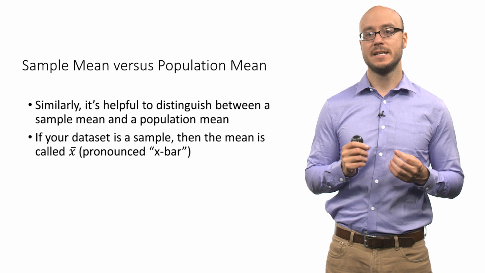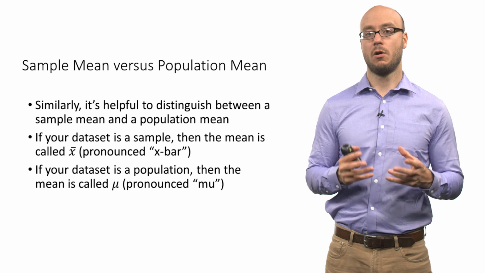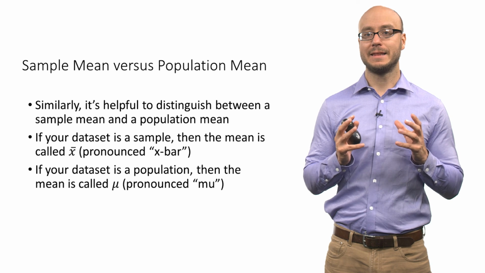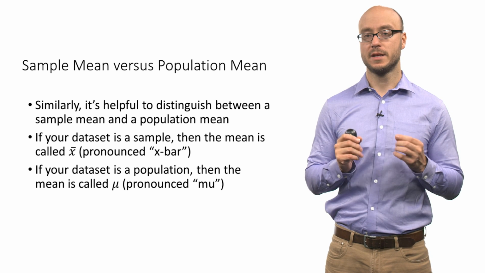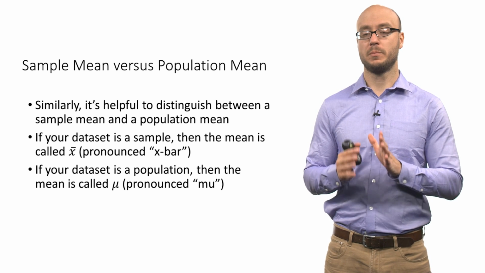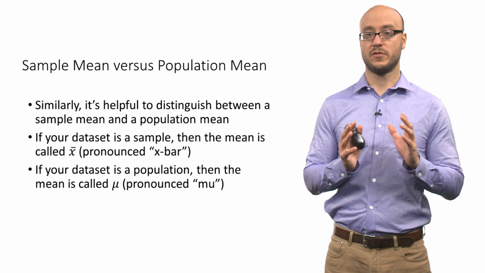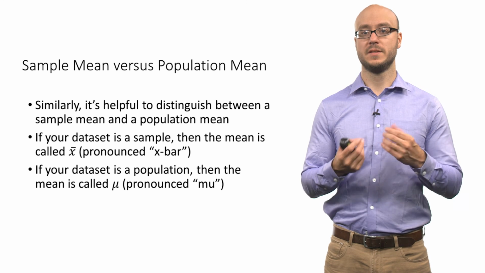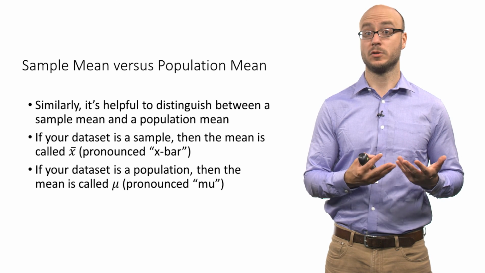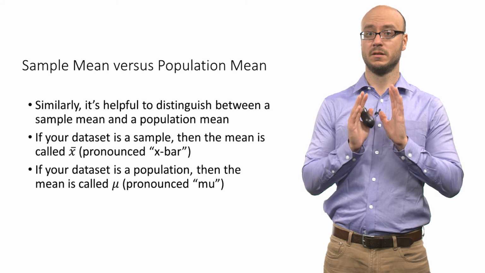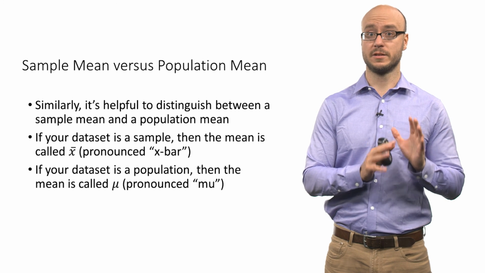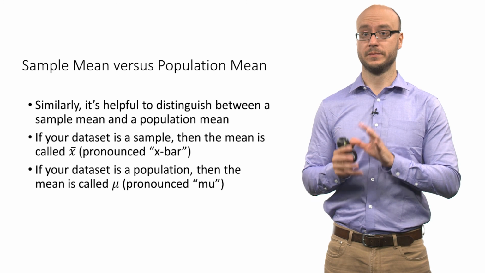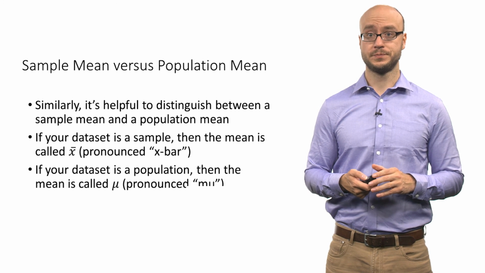This is the notation that we use. If your data set is a population, then we call the mean mu. This is a Greek letter mu. And I think the important point is that in general, when we talk about population parameters versus sample statistics, the population parameters are expressed in Greek letters typically, and the sample statistics are represented in Latin or Roman letters. So in this case, we use Latin letters for the sample mean, x bar, and we use a Greek letter for the population mean, otherwise called mu.